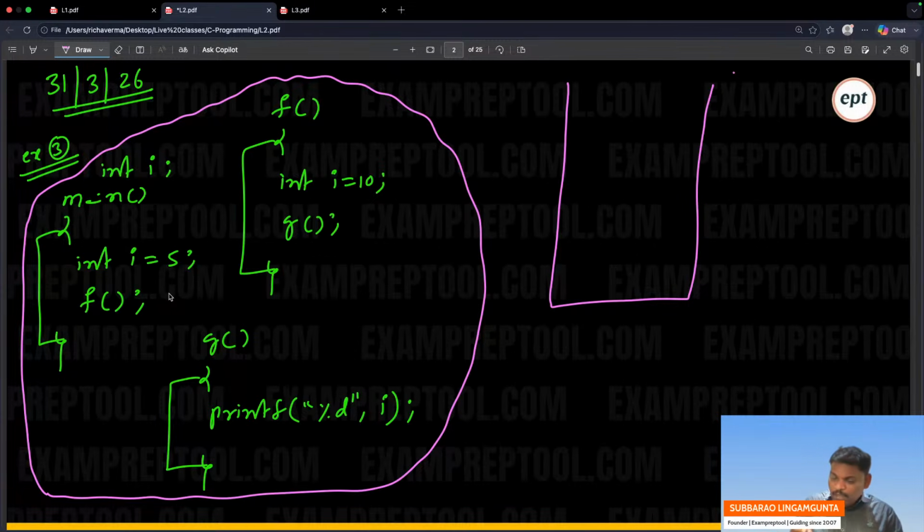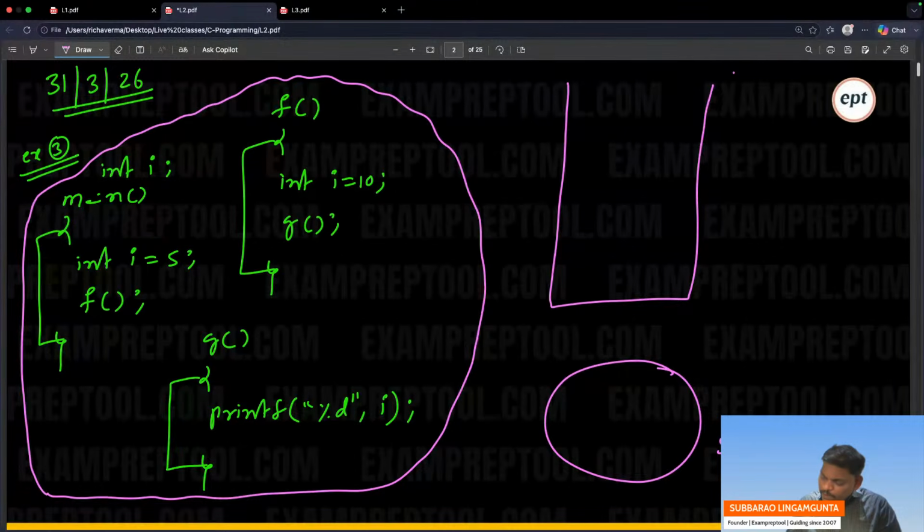But remember, global variable memory will be allocated at compile time itself. In which area? Static area. See this one, it is the static area. Static area memory will be allocated for the global variable I. These stack and static areas are all part of the main memory only. Let us assume that in main memory at location 1000, global variable I memory is allocated.